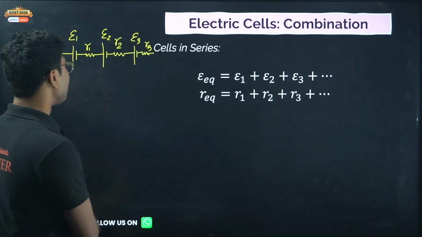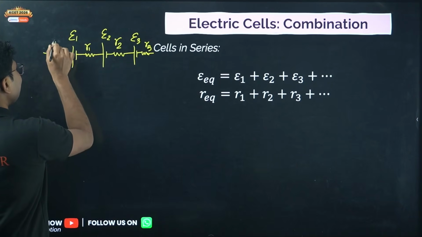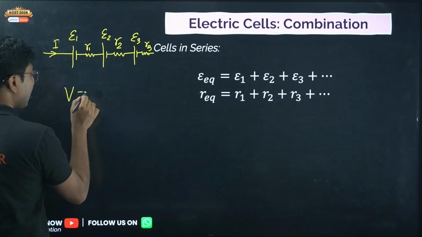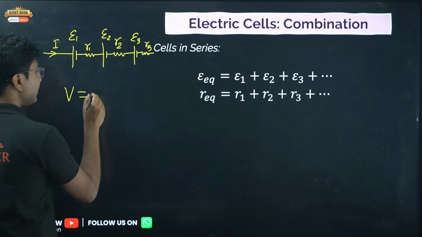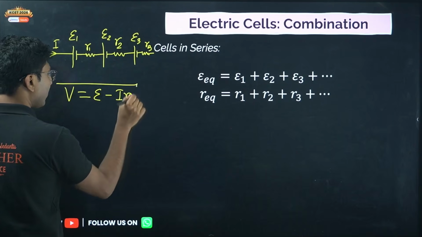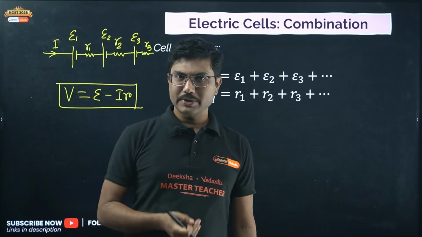If you try to measure the potential across a cell, then you have to find the current through the cell. And if you can find the current, the potential difference, the terminal voltage, is epsilon minus I into R. This is the formula for terminal voltage. If you know this, you can solve terminal voltage related problems as well.